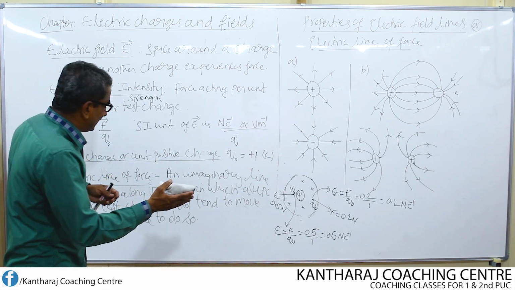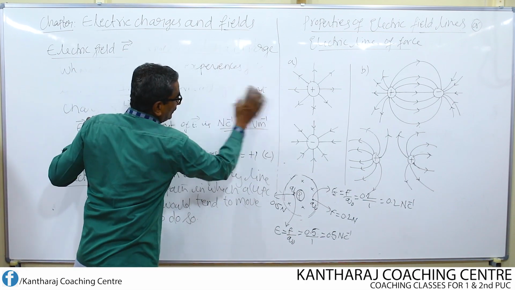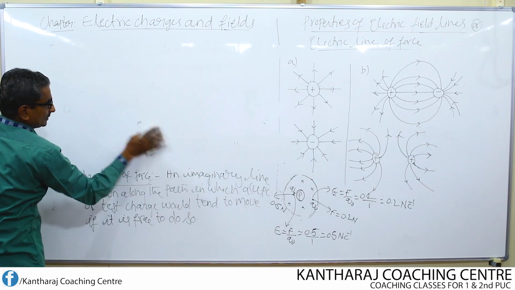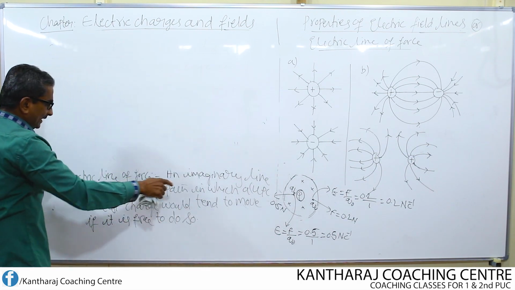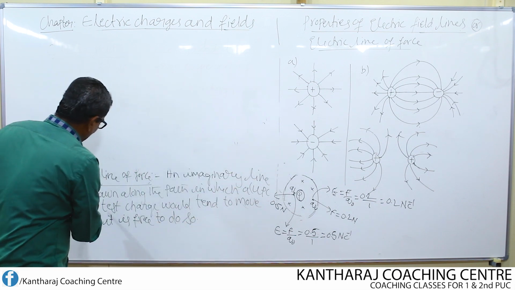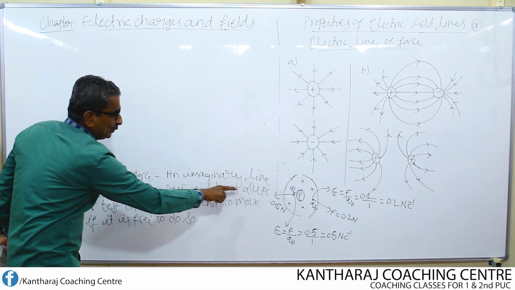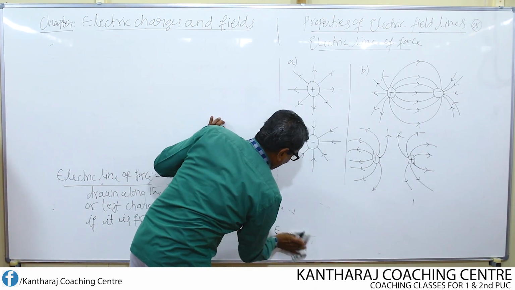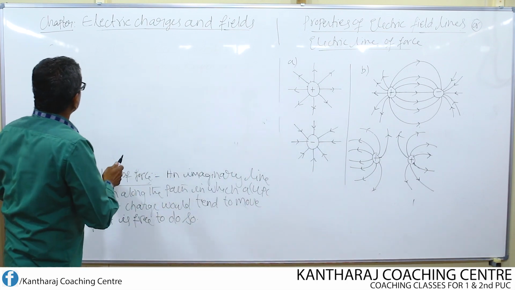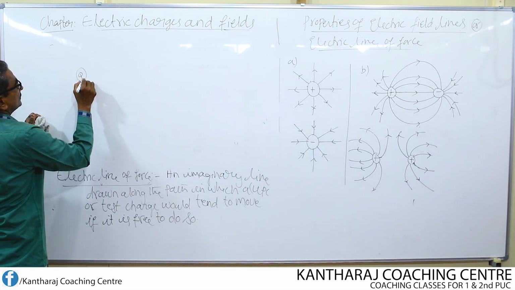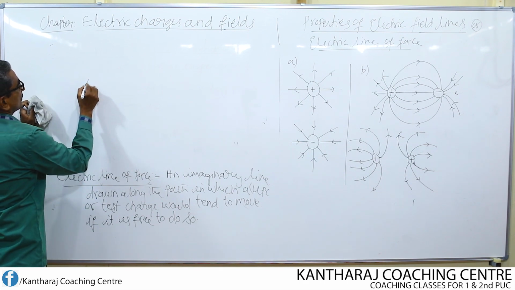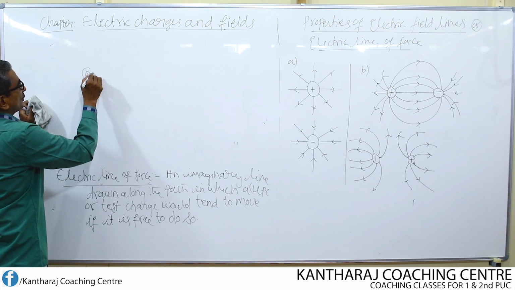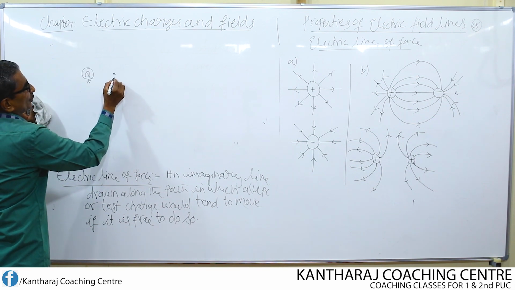Then what is meant by electric line of force? Look into the definition now. Electric line of force: an imaginary line drawn along the path in which a UPC, that means a test charge, moves. Okay. So I consider now this is the source charge Q. Let us keep this source charge here at the point Q. Now, close to this source charge Q, I am going to keep one test charge Q naught.